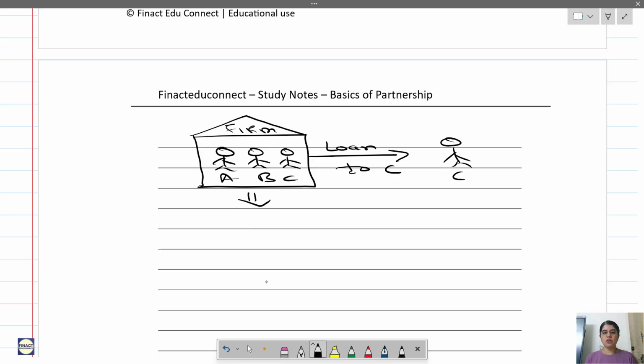So the benefit of this loan in the future is that the firm will get some money as C will repay it. When you have a benefit in the future, either in cash or kind, that particular thing is known as an asset. So this loan to C from the firm's point of view is an asset. This is an asset for the firm.